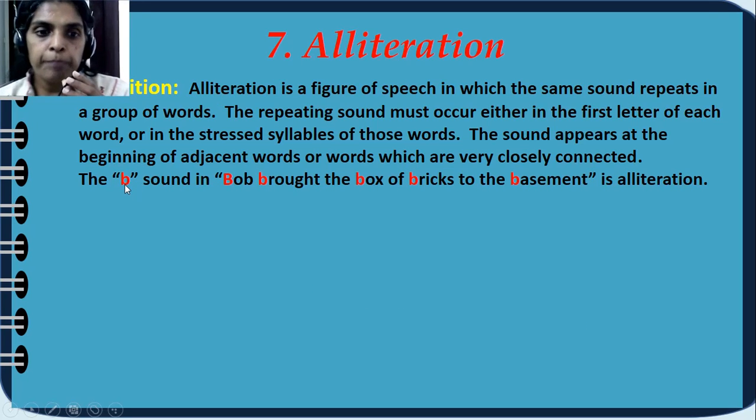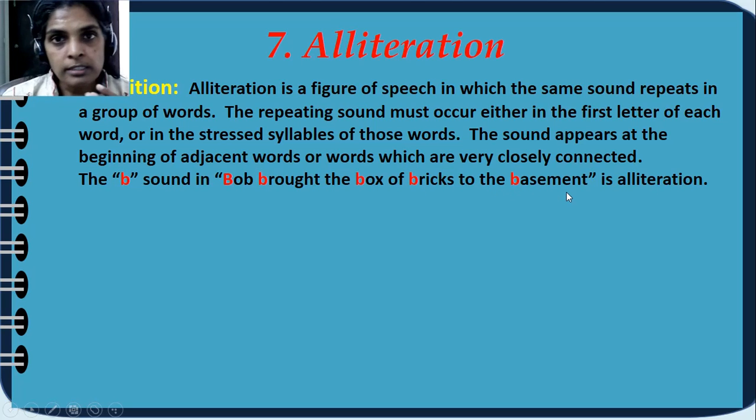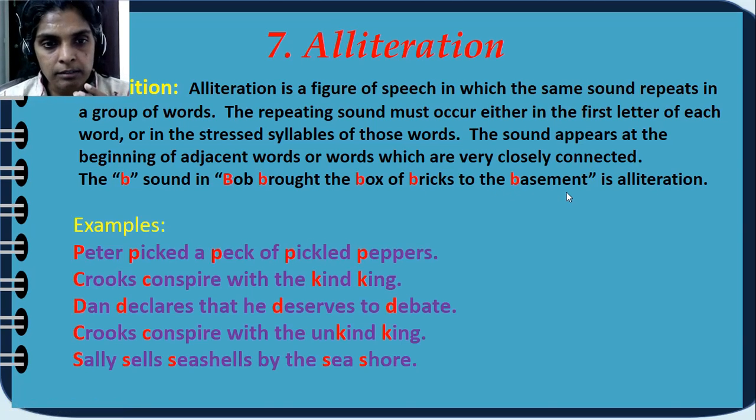See here, the B sound is an alliteration in this sentence. Bob brought the box of bricks to the basement. So this is an alliteration. It's easy, isn't it? Very easy. So when in a sentence, if they ask you to identify the figure of speech and you can't place it on any other figure of speech and you have at least one or two similar sounding words, it has to be alliteration, isn't it?